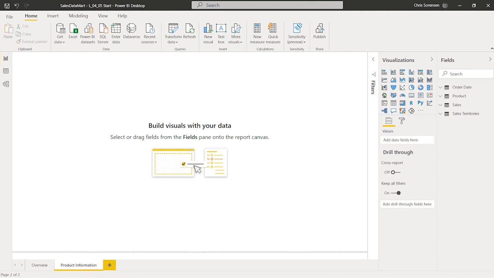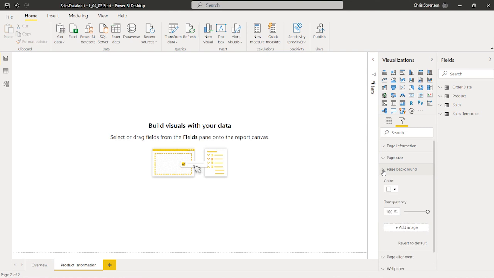Okay, so what I'm going to do here next to set up this page is get a page background put in. Like I did in one of the previous sub-lessons, I'm going to click the format, go to page background, and click the add image button right here. So we'll go ahead and click that and go choose our page background.